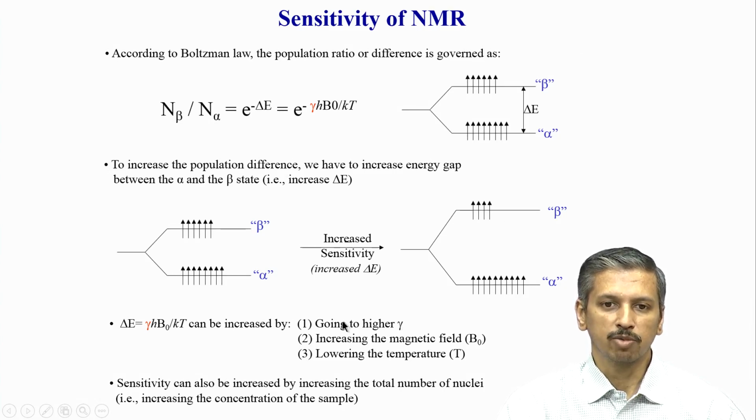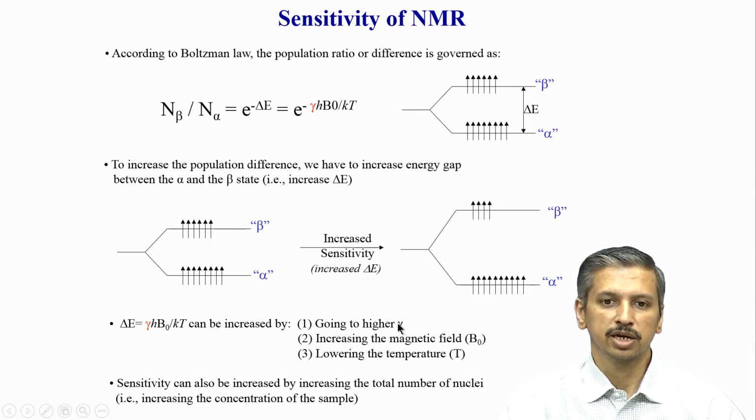Again, for biomolecules there are different ways to improve that. One option, we will come to that, is called heteronuclear NMR methods, where you transfer the energy from hydrogen to carbon. That is one way. Or you can actually make the molecule completely enriched with C13, because C13 has two problems.